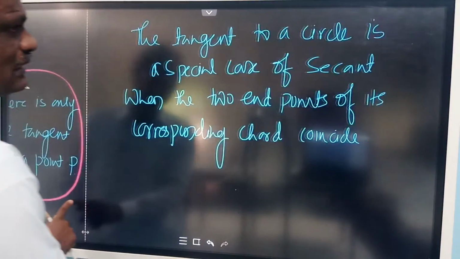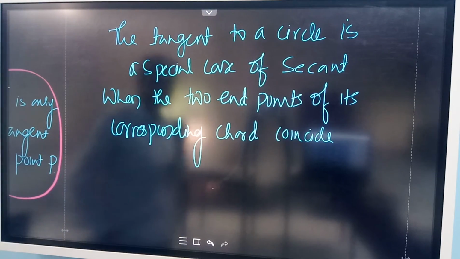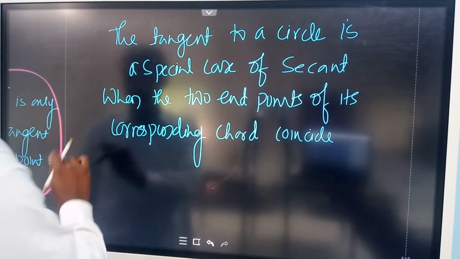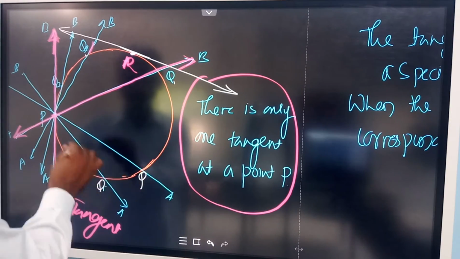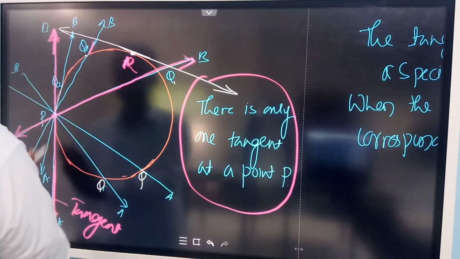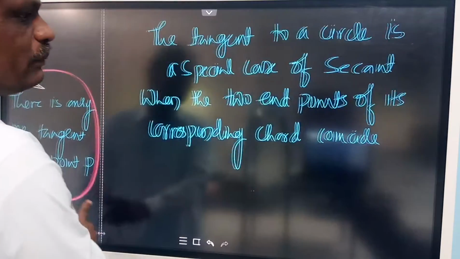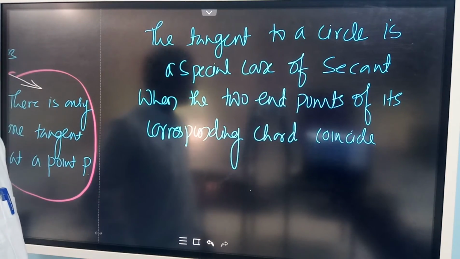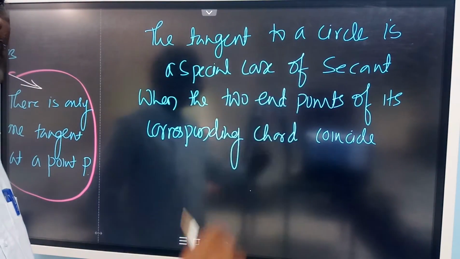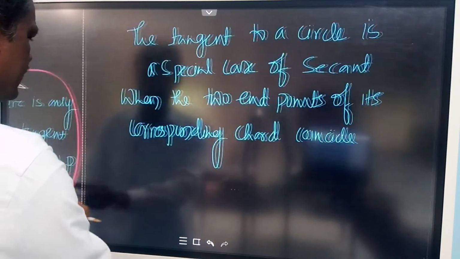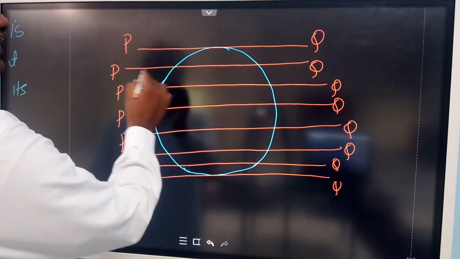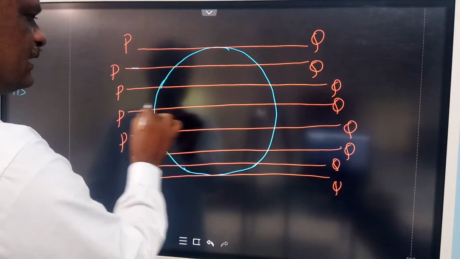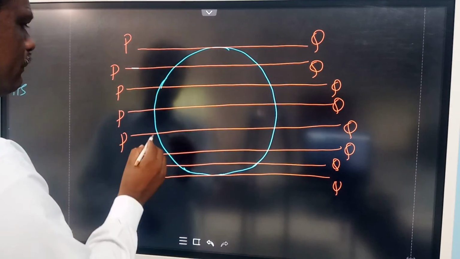Now let us come to this. The tangent to a circle is a special case of a secant. Why is it called a special case of a secant? So now it is a secant everywhere. When you are rotating, it becomes a tangent. So a secant becomes a tangent when both the end points coincide. To show that, here we have an activity. Look at this. This is a secant. Everywhere it is a secant. What happens? This.